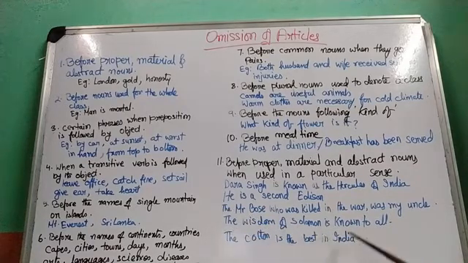The wisdom of Solomon is known to all. I am talking about the wisdom not of any person. I am talking about the wisdom of particularly this person, Solomon. So before an abstract noun also we can use an article. The cotton, material noun. See, this is a material noun. We don't use any article before the material noun, but here I have used. Why? Because I am talking about the cotton which is found in India. The cotton is the best in India, right?